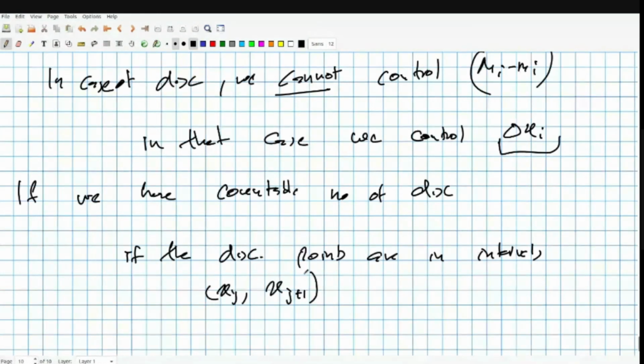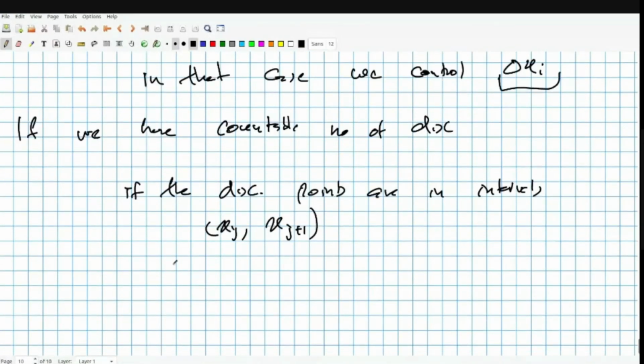Assume this is true. Then what are we going to do? We'll make it such that summation delta xj is less than some epsilon by 2 or something like that.